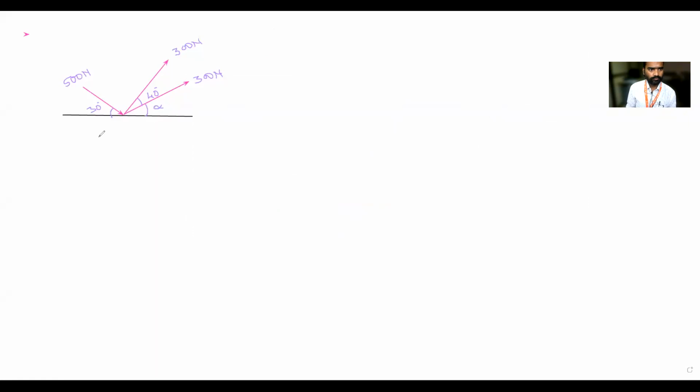This is alpha, and here he has given the x-axis. Find that alpha such that the resultant is passing through the x-axis. What does it mean? Can anybody tell me the resultant formula? Resultant R is equal to square root of summation of Fx squared plus summation of Fy squared.